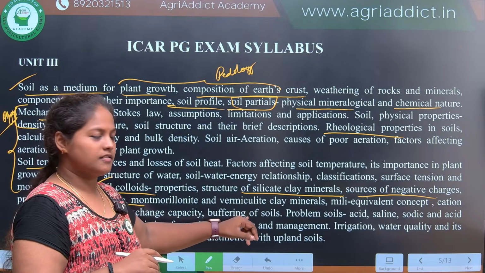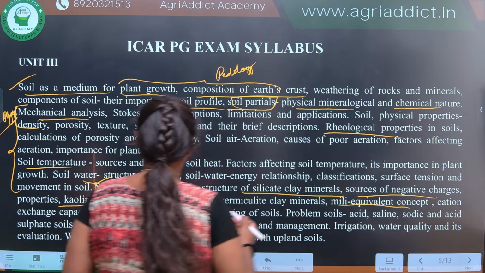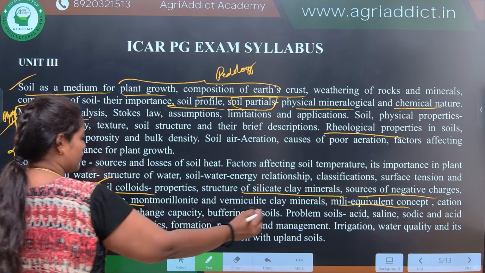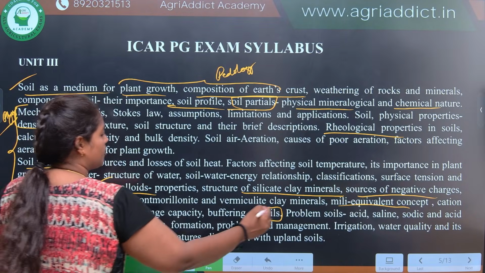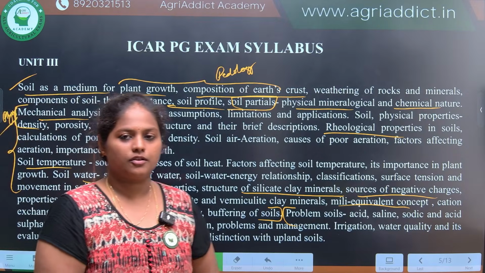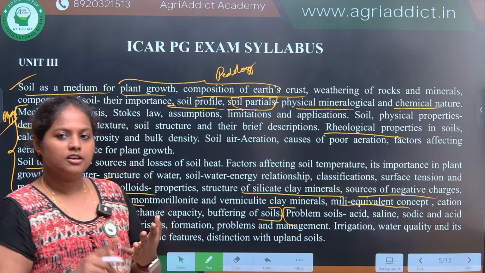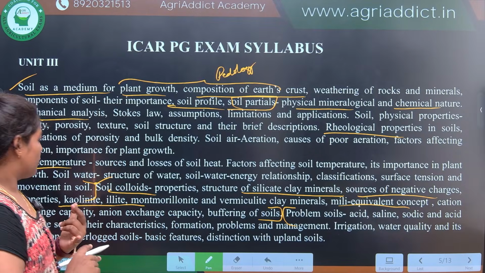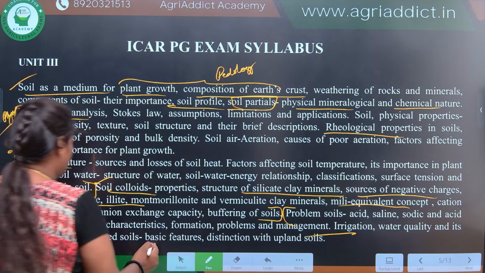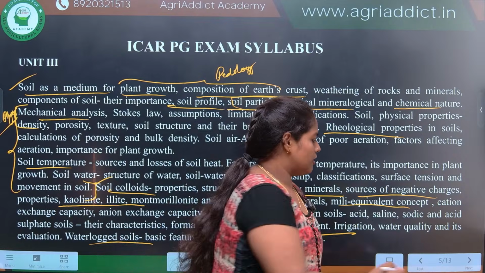Nowadays we are finding these clay mineral related bits. Milliequivalent concept, CEC, AEC, buffering. So till here it is soil chemistry. Again, problem soils, a separate topic which also comes under soil chemistry. Problem soils: acid, saline, sodic, saline-alkali and other polluted soils too. Then irrigation water quality and waterlogged soils. So these all will come under your Unit 3.